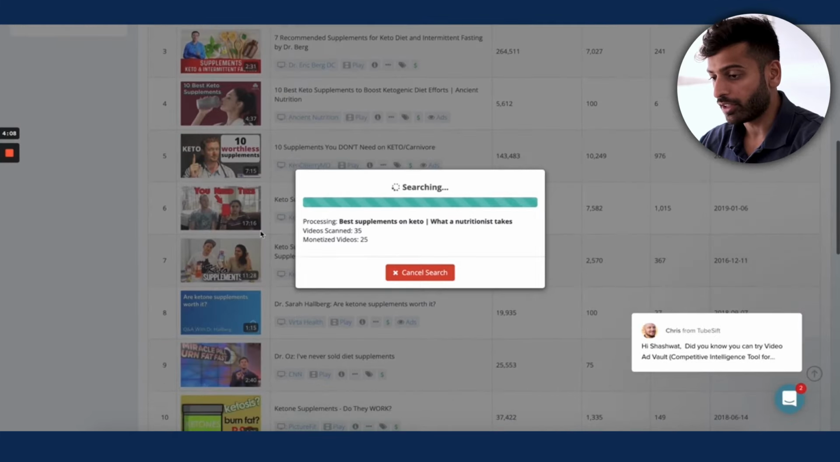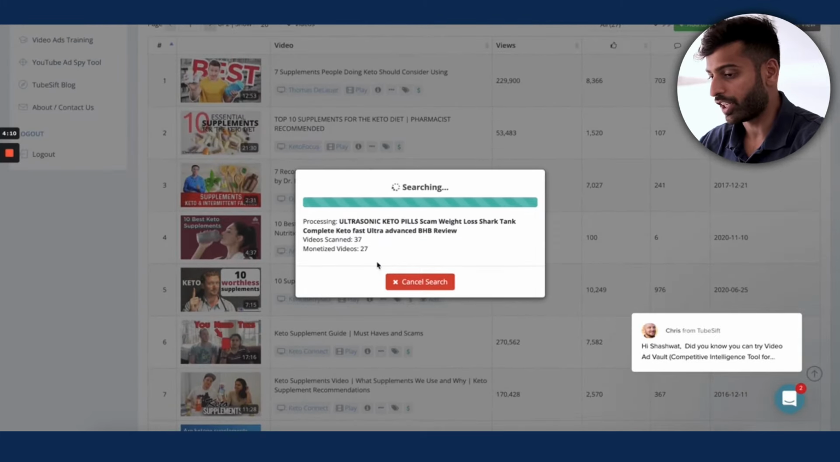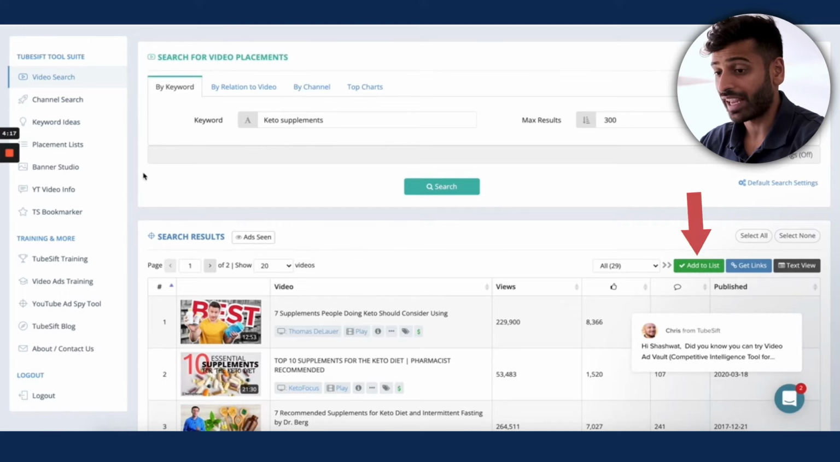So once you have the list of placements, right? This is going to take a while. So you can do two things. You can save the list. So it shows up in your TubeSift so you can use it in the future, which I recommend you do.